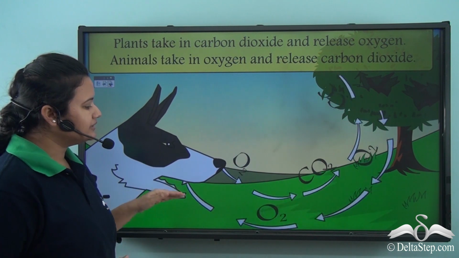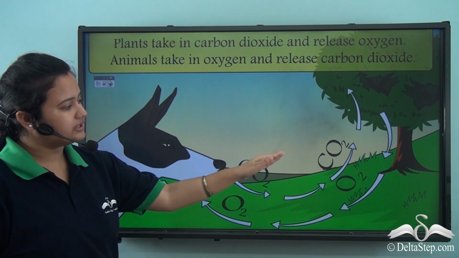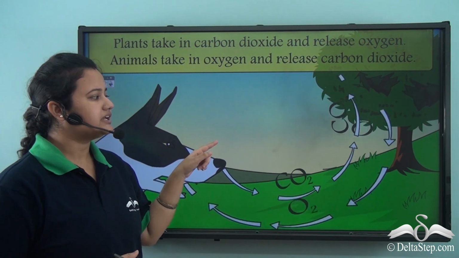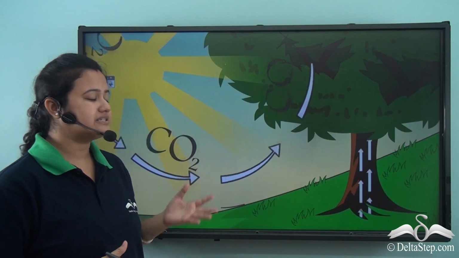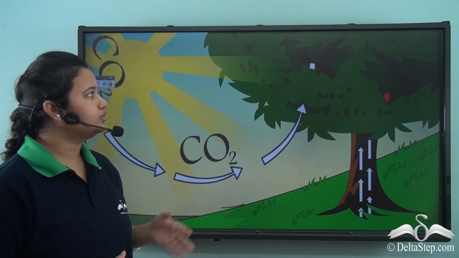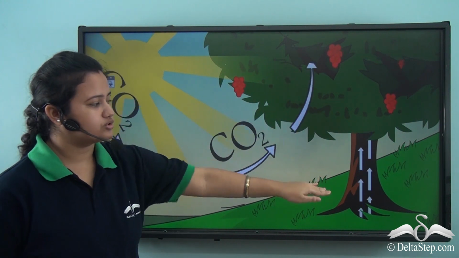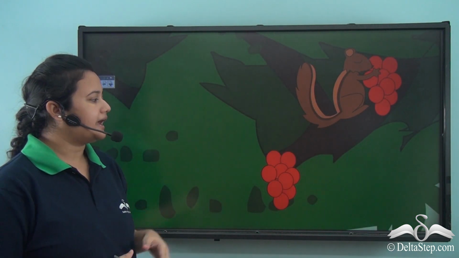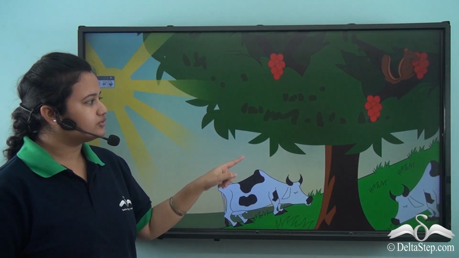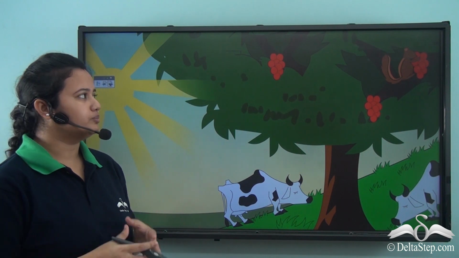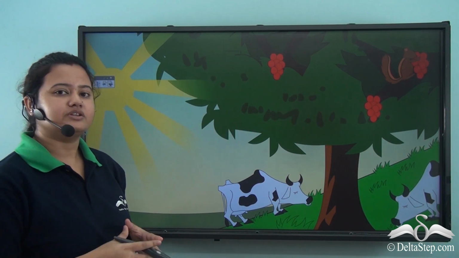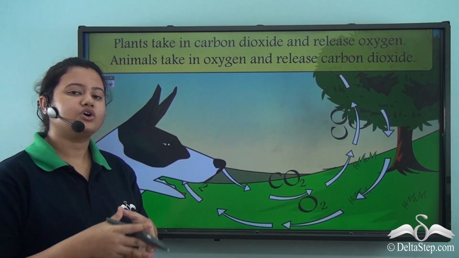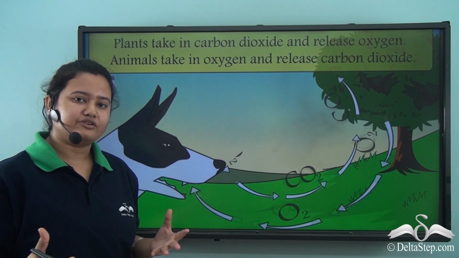We know animals take in oxygen and breathe out carbon dioxide. Now this gas, that is carbon dioxide, is eventually utilized by plants in the process of making food along with sunlight and water from nature. Now in this process, the plants grow and bear fruits. These fruits are eventually consumed by animals. So this is how we see that plants and animals are interdependent on each other for their survival.